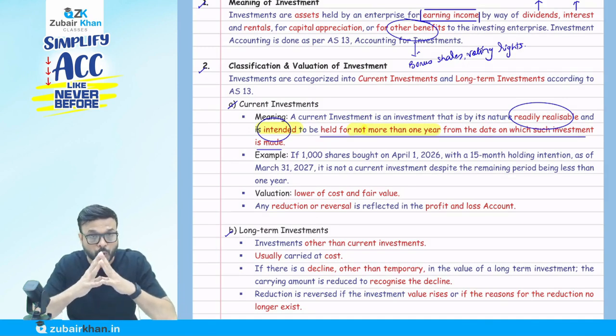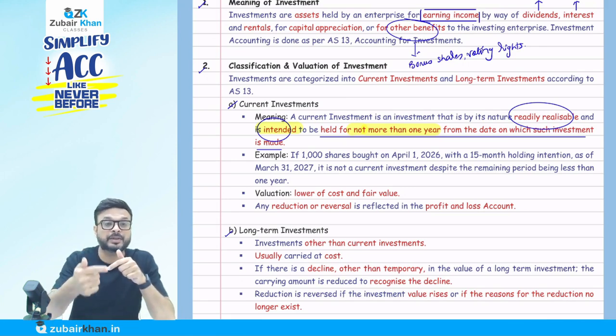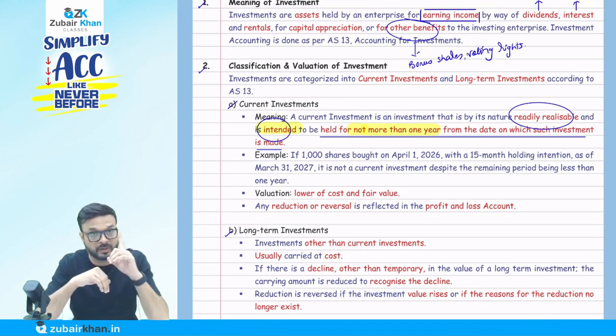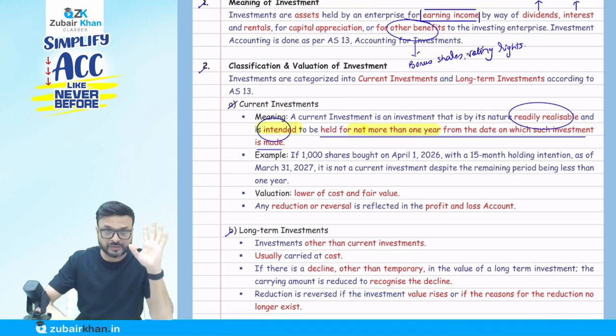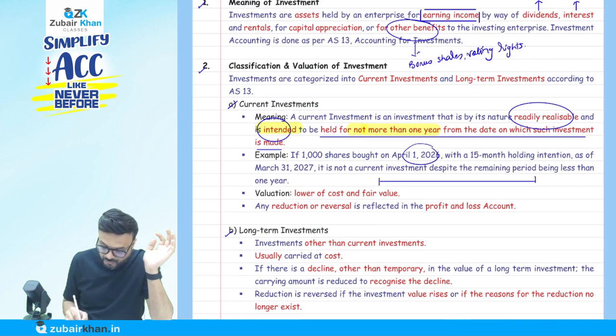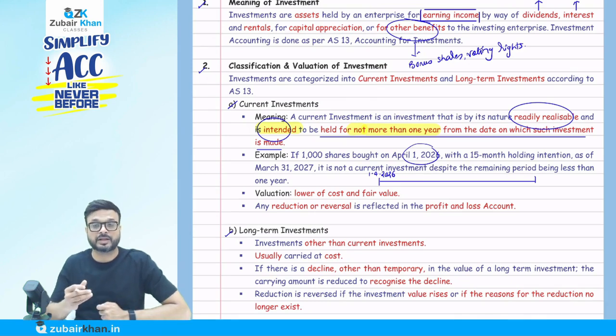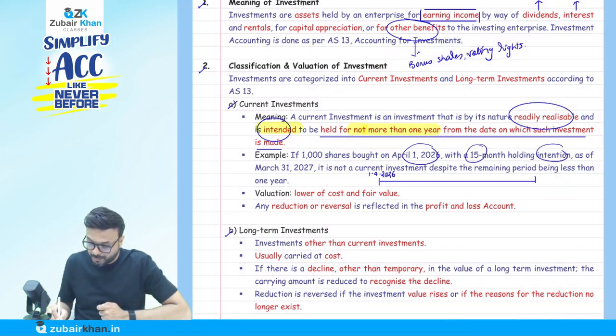My intention to hold it not more than 1 year from the date of such investment is made, from the date of investment that is. Very important here. For example, if 1000 shares are bought on 1st of April 2026, we purchase 1000 shares with a 15-month holding intention. So my intention was to hold how many months? 15 months. So the year is going to end on 31st of March 27, and my intention to hold is until 30th of June 27.